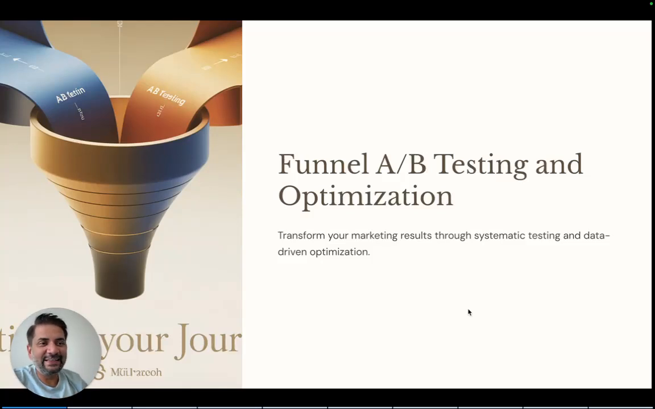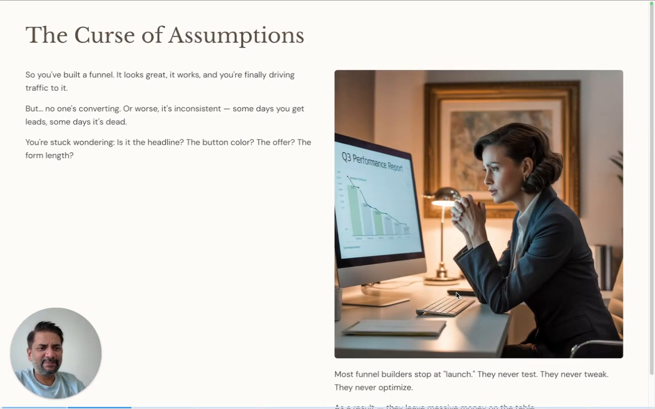Funnel A/B testing and optimization. So, you have built a funnel and it looks great. It works and you are finally driving traffic to it. But no one is converting. Or worse, it's inconsistent. Some days you get leads, some days it's dead. You are stuck wondering, is it the headline, the button color, the offer, the form length?